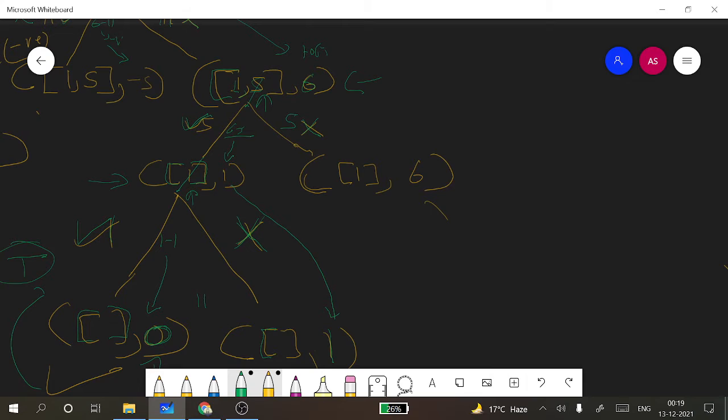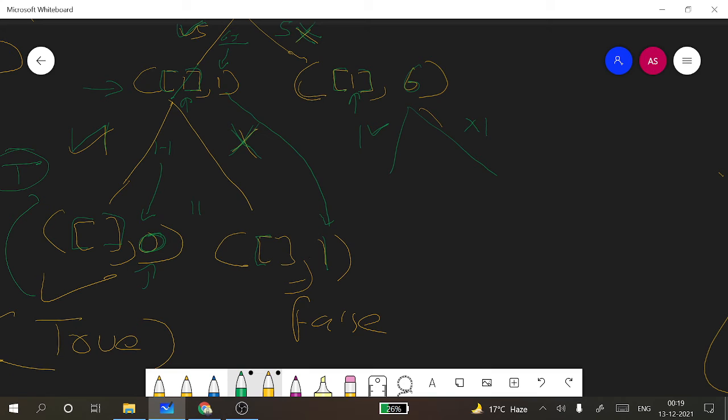Now if we go here, if we do not consider 5, we will be remaining with 1 and our to-find is 6. Now we have one condition: we either consider the last element, which is 1, or we do not consider it. If we consider the last element, it would be 6 minus 1, so we need to find 5, and we have nothing in our array.